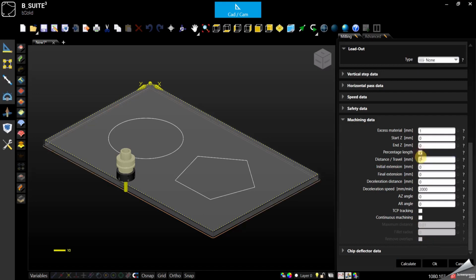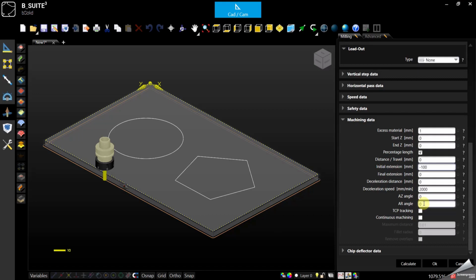Go back to 0. Then initial extension, so initially actually, and final extension. In case of a closed geometry like this one, initial extension is also used to move the starting point. So if I want to change the starting point 100 millimeter, I'm able to do it from here. Or I can go in the opposite direction using negative.